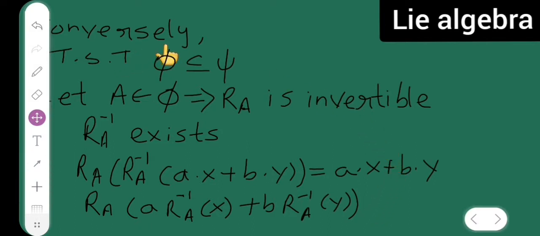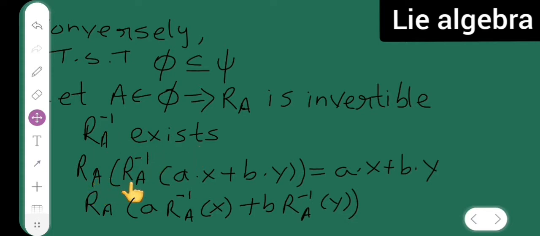Now this is my converse part. Conversely, to show that phi is a subset of psi, let A belonging to phi, which implies RA is invertible. Therefore RA inverse exists.